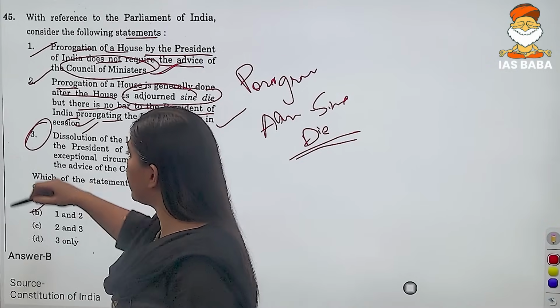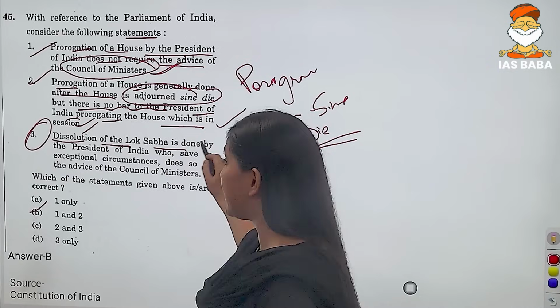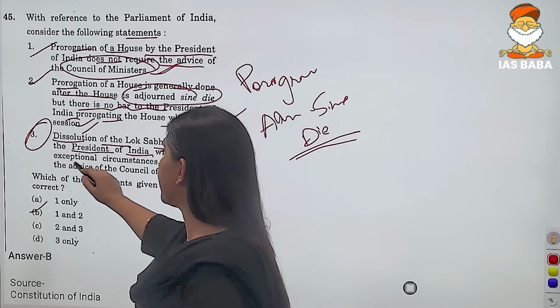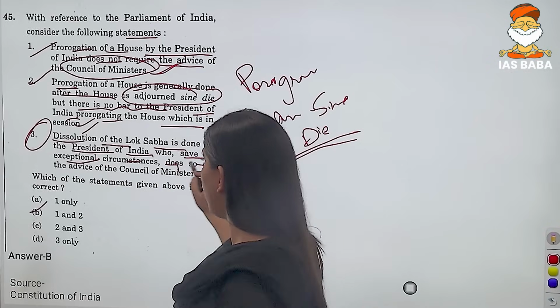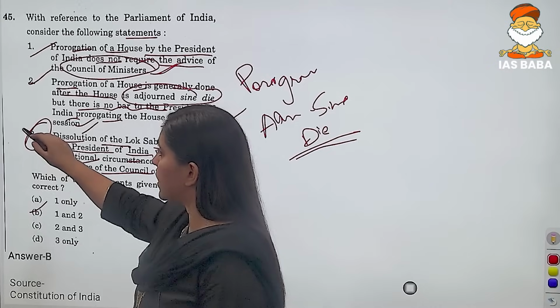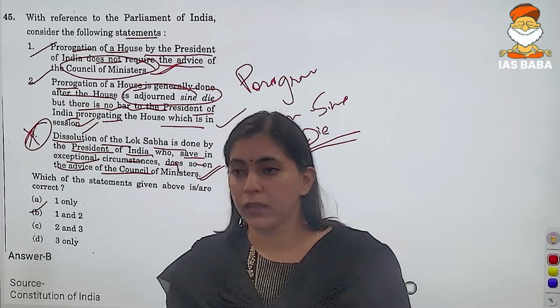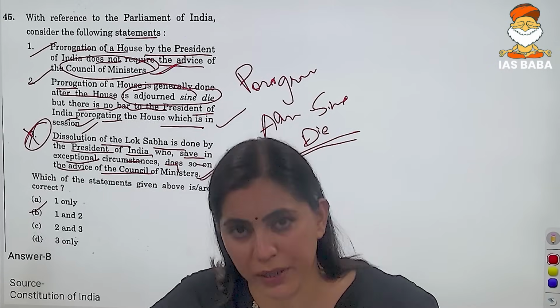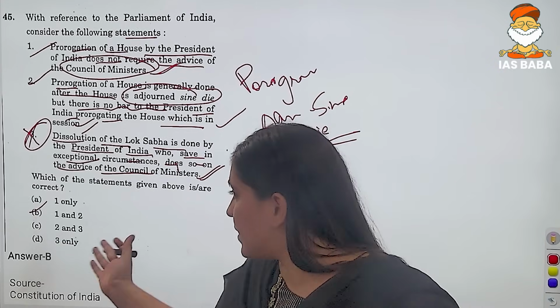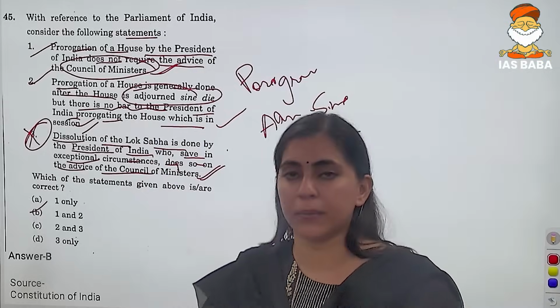And statement number 3, that is, dissolution of the Lok Sabha is done by the President of India, who, save in exceptional circumstances, does so on the advice of the Council of Ministers. So this particular statement is wrong, right? So our correct answer for this particular question, that is question number 45, is answer number B. That is, first and second statement are correct.